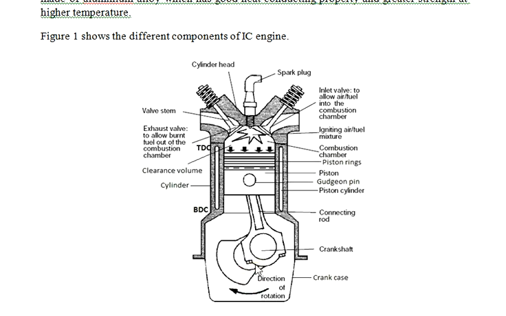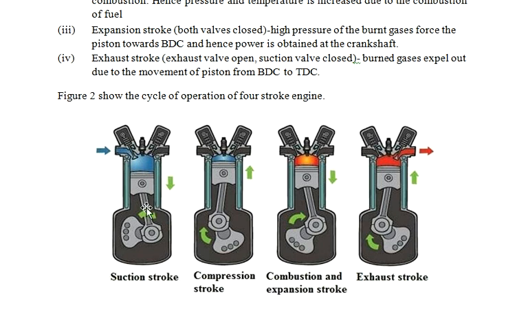Here the flywheel will be attached, which will store energy and help with further rotation. Then the piston and piston cylinder. This one is the piston cylinder where the piston moves to and fro. This is the bottom dead center and this is the top dead center. How the engine works will be explained with this diagram.